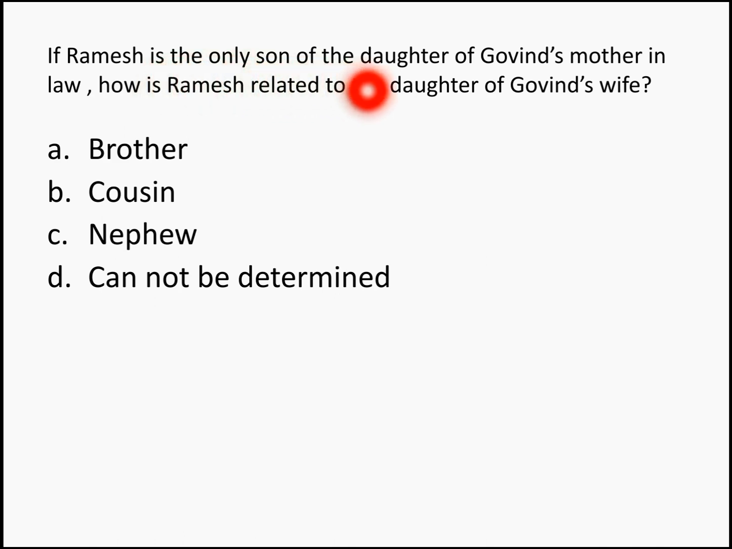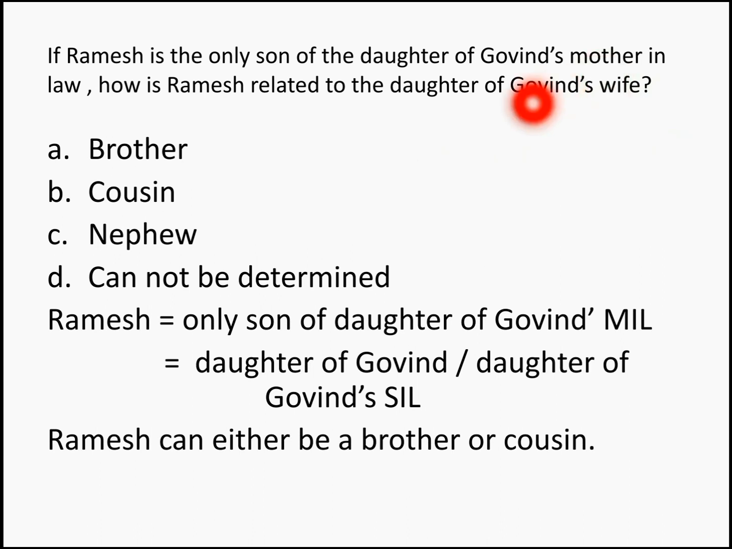If Ramesh is the only son of the daughter of Govind's mother-in-law, how is Ramesh related to the daughter of Govind's wife? Now this is your question. Let's find out the working. Ramesh is the only son of daughter of Govind's mother-in-law. Right? So Govind's mother-in-law's daughter has only son. Okay, they have not mentioned as only daughter. Govind's mother-in-law can have any number of daughters, right?